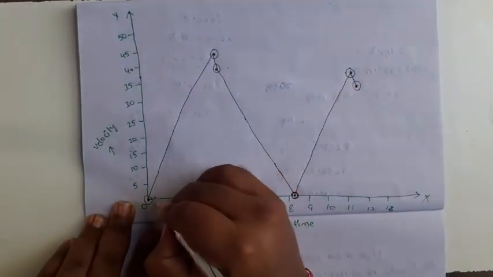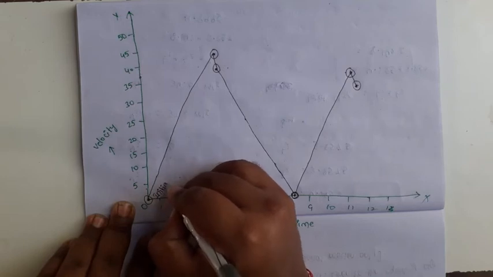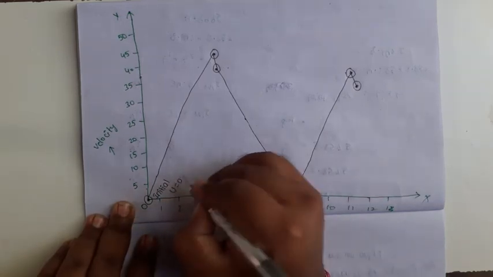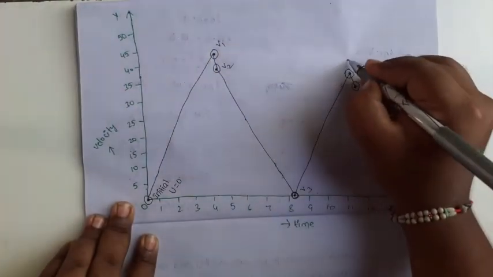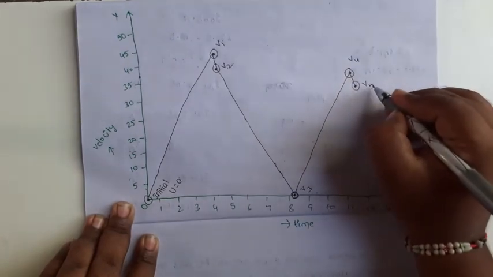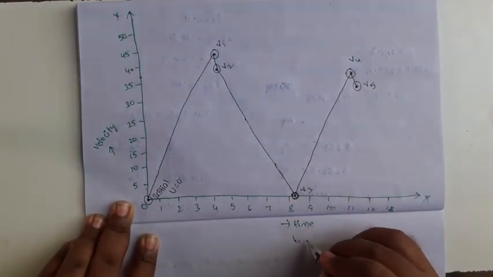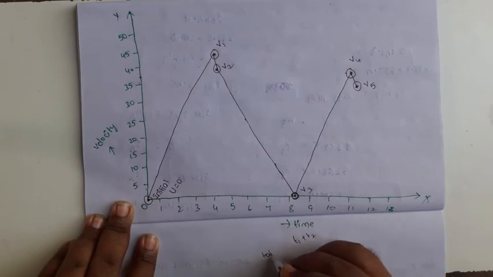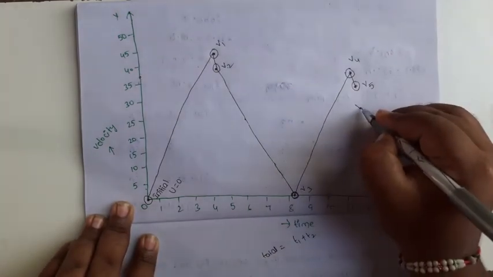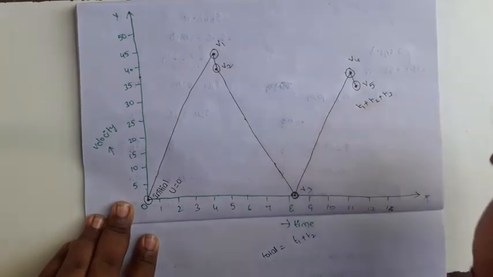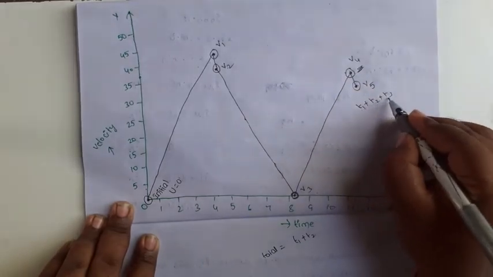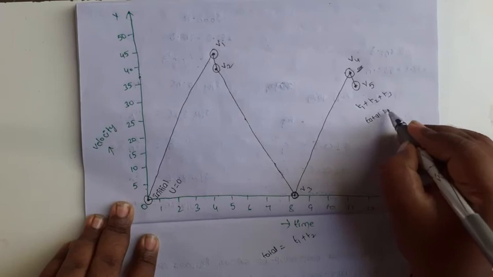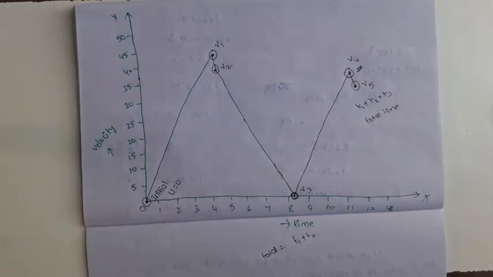So this is the initial velocity u equal to 0. This is the v1 velocity, this is the v2 velocity, this is the v3 velocity, v4 velocity, v5 velocity. At this point, t1 plus t2 total time; here t1 plus t2 plus t3 is the total time at v4 velocity. Okay. This is the graph of velocity versus time.